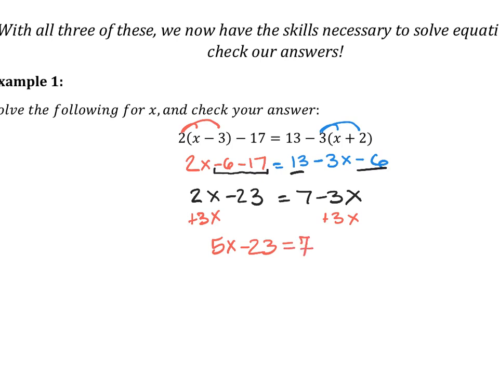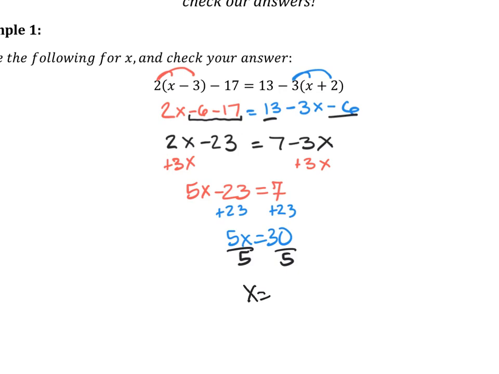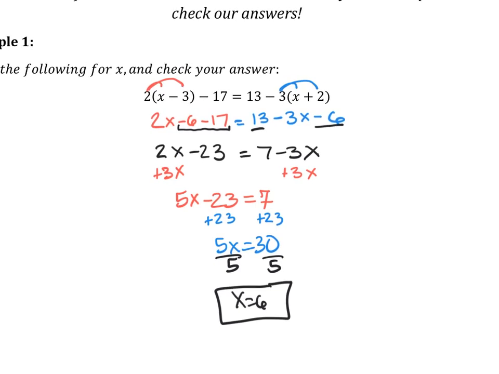Then we just need to solve for x, so order of operations in reverse. So we add 23 to both sides, and then we divide both sides by 5. So you get x equals 6. Okay, and then if you want, you could check, you could plug in 6 for x into your equation and see if those two sides of the equal sign equal each other. So it's a good way to check your answers if you want.